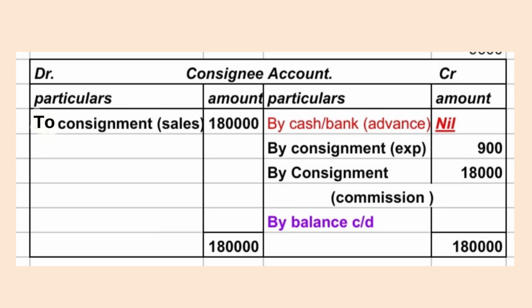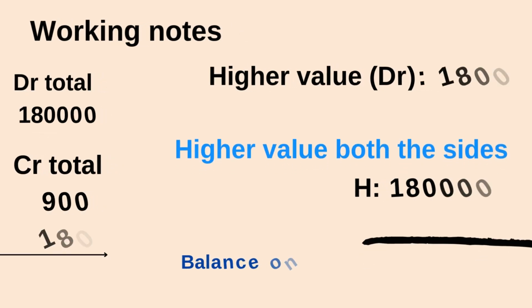Now let's prepare the consignee's account. From the consignment account, check the sales worth and write it down. By consignment sales 1,80,000. On the credit side we don't have any advance amount, so don't write it, nil. By consignment expenses, whose expenses? Consignee's expenses. Tick all consignee items in the consignment account and write here by consignment expenses 900. Next, by consignment commission 18,000. Finished. Now calculate the balance.